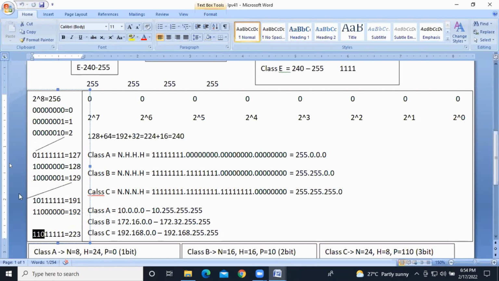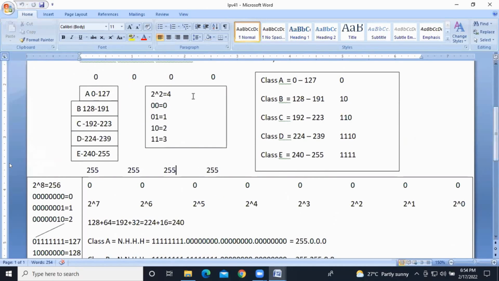So let's see here. Simple. 2 to the power of 2 is equal to 4, right? So how many bits? 2 bits. 2 zeros is equal to 0. 0 1 is equal to 1. 1 0 is equal to 2. 1 1 is equal to 3. Clear? In the same way, we do 2 to the power of 8, that's it.